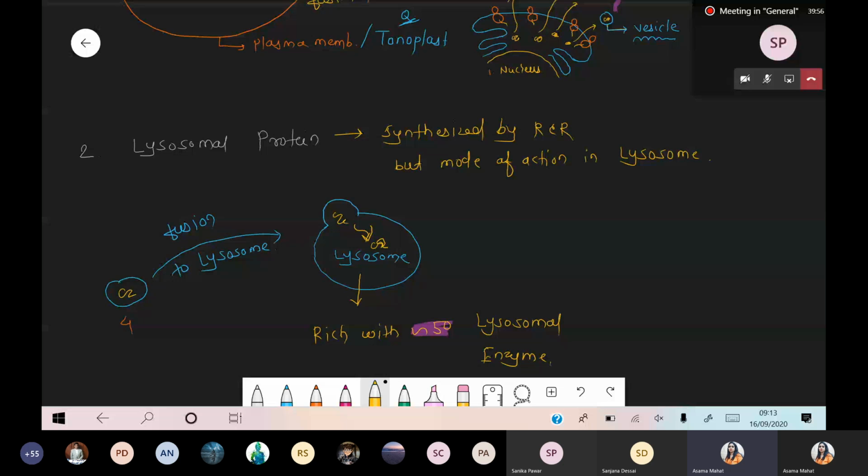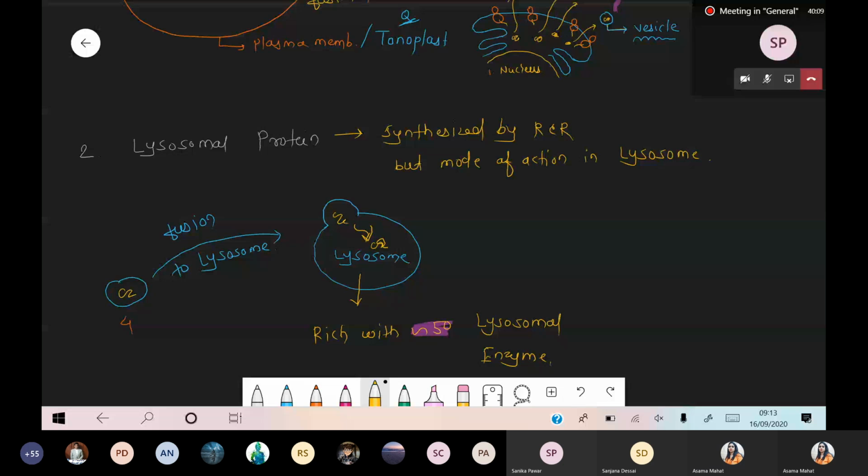Plasma membrane protein should be transported toward the plasma membrane. No mismatch in address. And who takes that precaution? The next organelle we will see, Golgi complex, takes that precaution that each and every vesicle synthesized on endoplasmic reticulum should be transported to the correct address. Got this point?